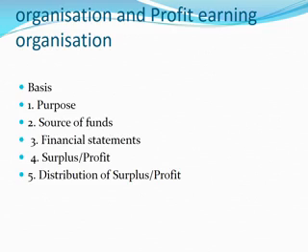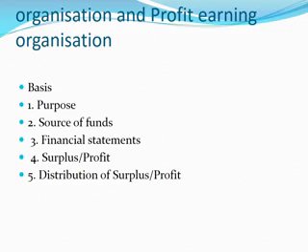Number 3, financial statements. Usually in the last year, class 11th, we prepared a trading account, profit and loss account, and balance sheet. That type of financial statement we prepared. But here, for a not-for-profit organization, we are not preparing the same thing. Number 1 is called the receipts and payment account. Number 2 is called the income and expenditure account. Number 3, balance sheet. Regarding these 3 statements, this is the chapter we are going to discuss in detail. In the later part, you are going to do the problems also.